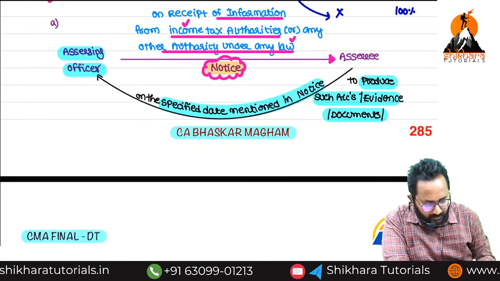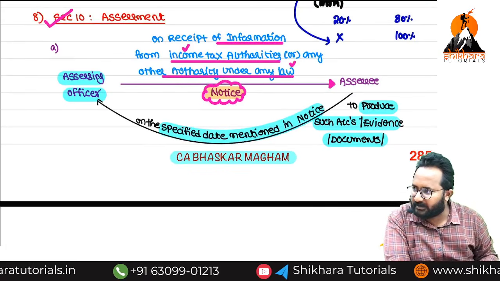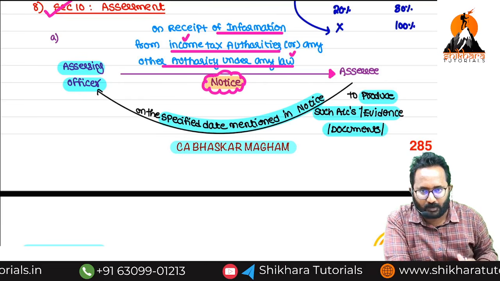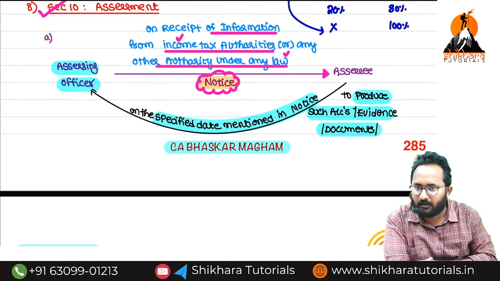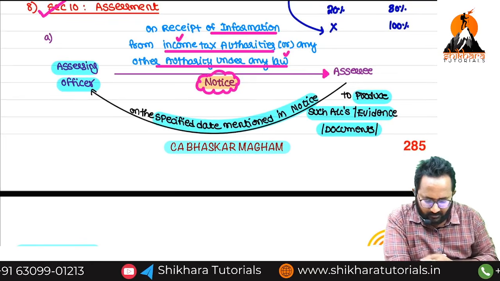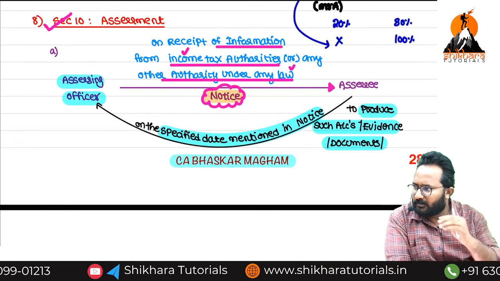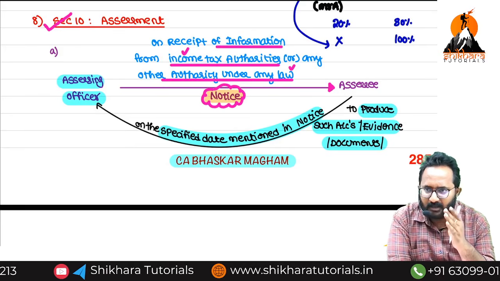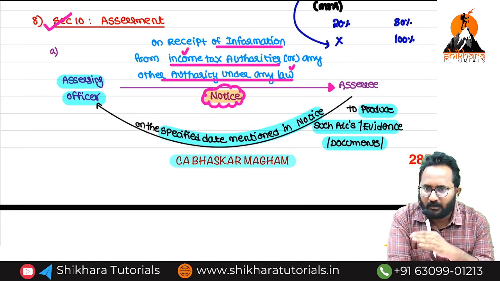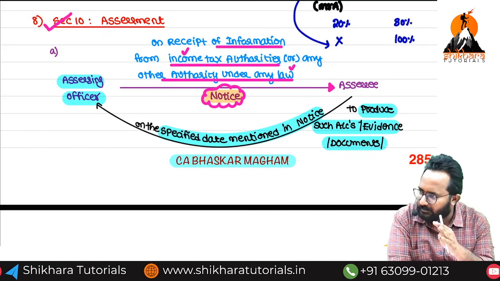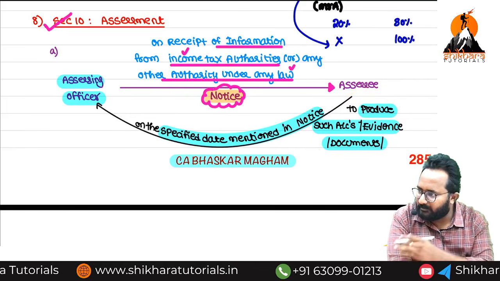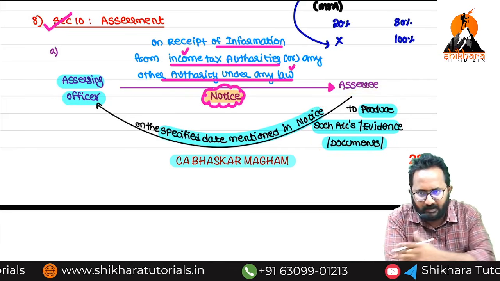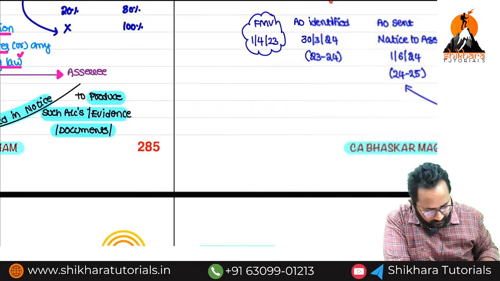Whenever they give the notice, in that notice only they will mention the time limit, like 30 days, 40 days, 45 days, etc. Within that time you have to submit the details. Simply, I have an asset in the UK. They are asking for details about how you purchased that asset in the UK. If you have any details, then please submit all the details to the assessing officer. Next point.